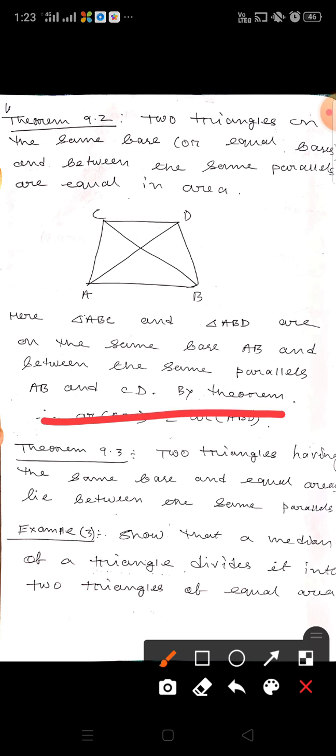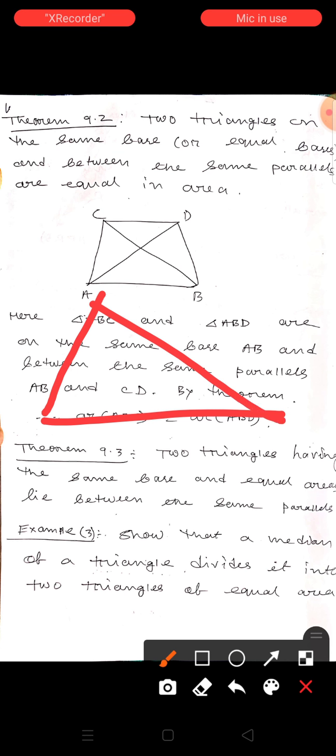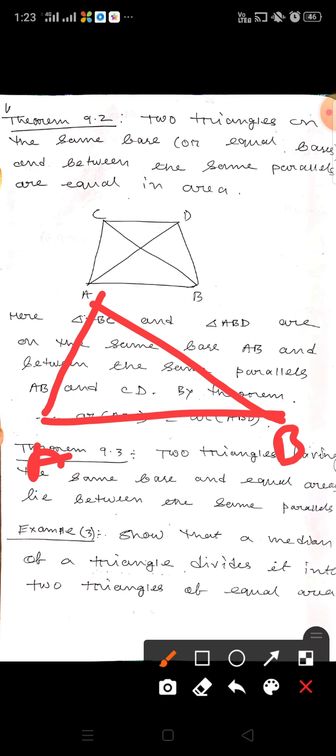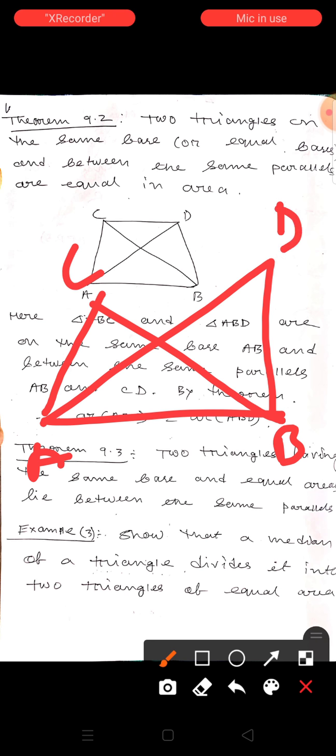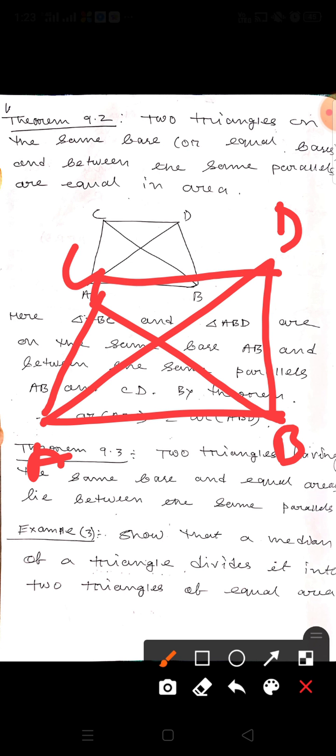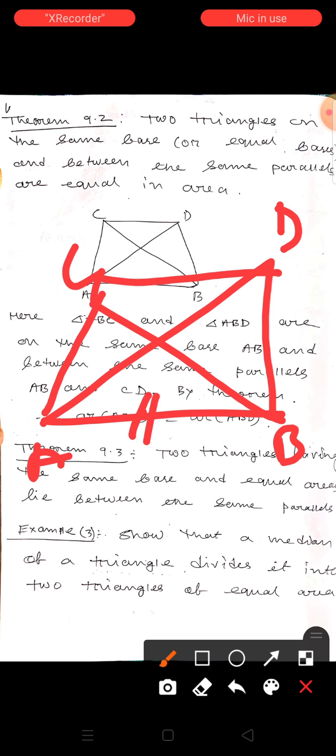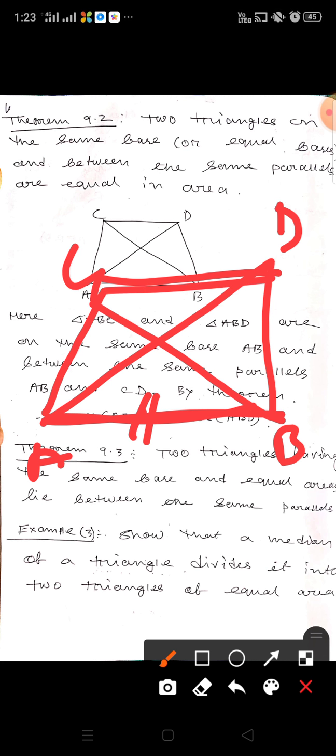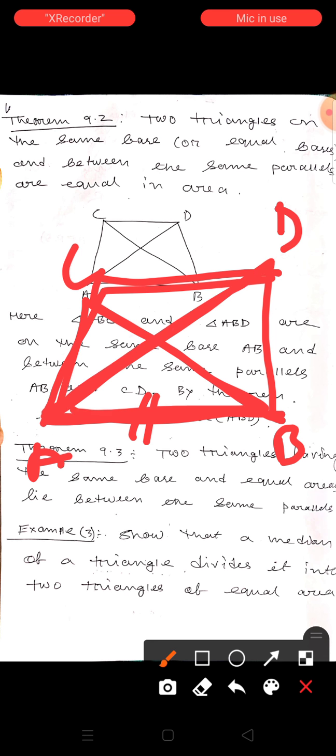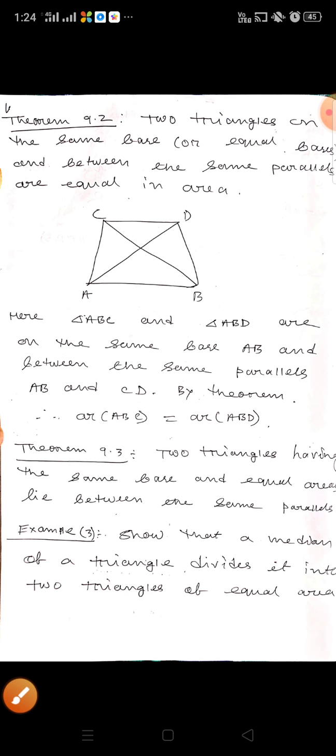Suppose here in the figure ABC is a triangle, and ABD is another triangle. They are on the same base and between the same parallels. The same base is AB and the parallels are AB and CD. So when two triangles are on the same base and between the same parallels, then their areas are always equal.